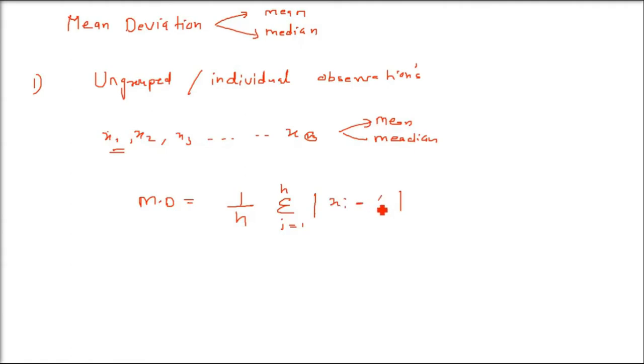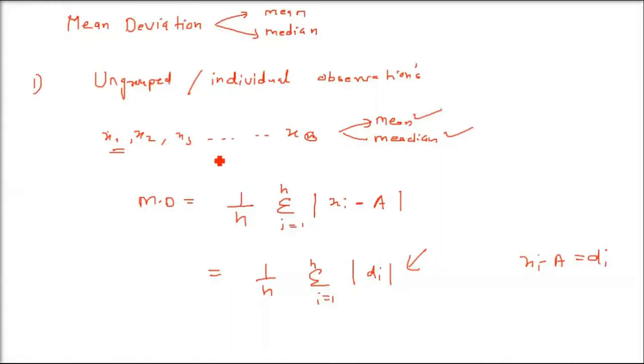And then you have to subtract the A. This capital A can be mean, can be median. I hope you got the idea. So we'll use both of them in our example. Let us write it in a short way. This is 1 by n, sigma i equals 1 to n, and this xi minus A we can write as say di. This is just a difference. I'm just replacing it by di, just to make it simpler. So this is how the mean deviation for ungrouped or individual observations can be found out.